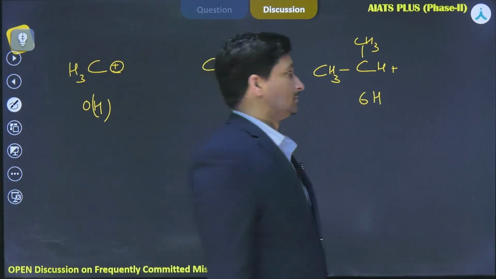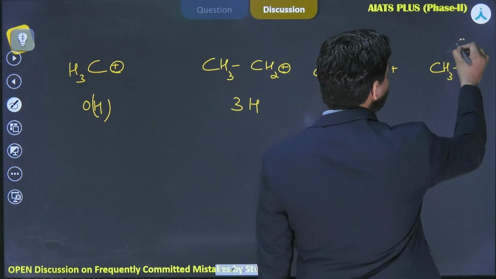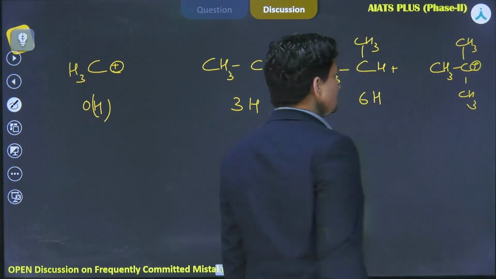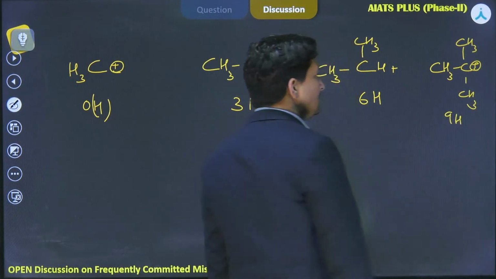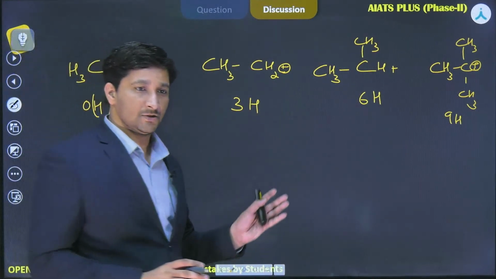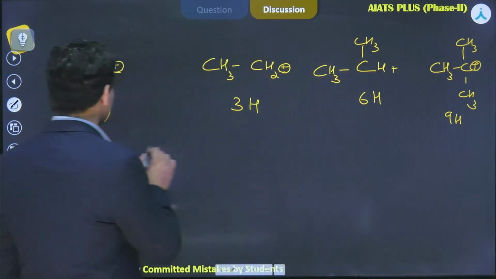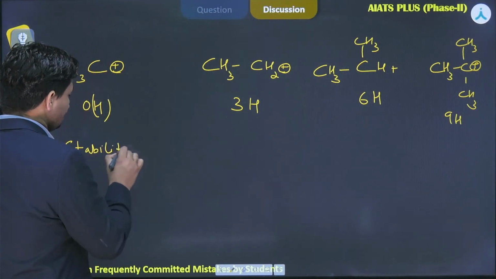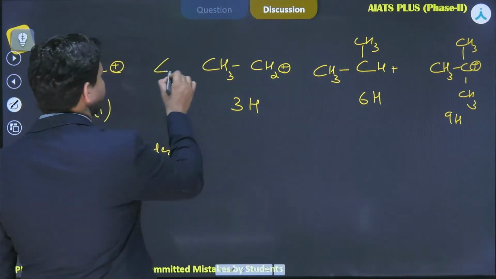Similarly, if we talk about tert-butyl, CH3, C, CH3, CH3 plus, here 6 hydrogens were there before, and here it has 9 hydrogens. So you can see the number of hydrogens available for hyperconjugation is increasing. So definitely the stability will also increase in the same order. Okay, so if we talk about the stability order, the order will be like this.